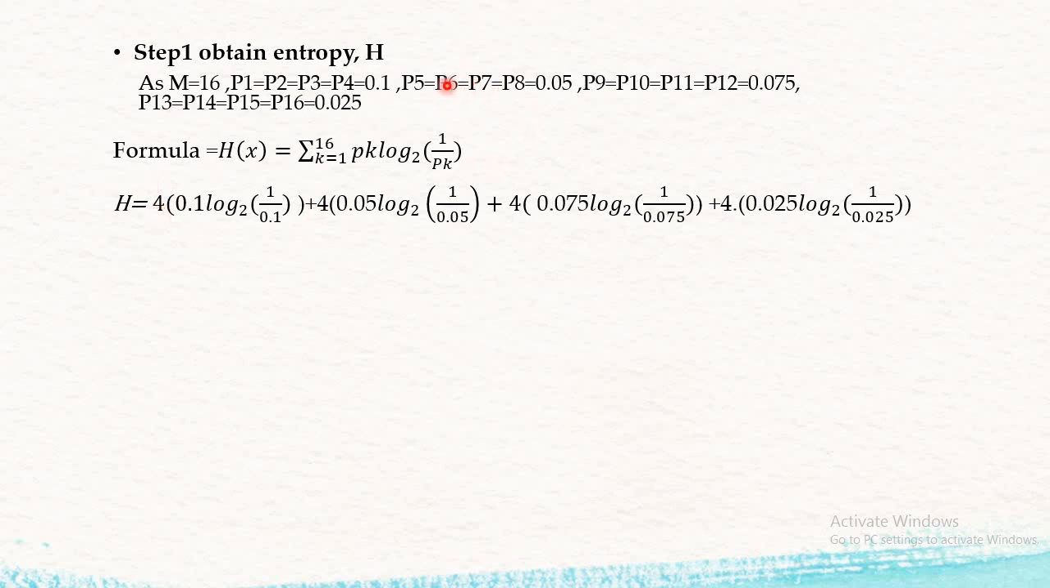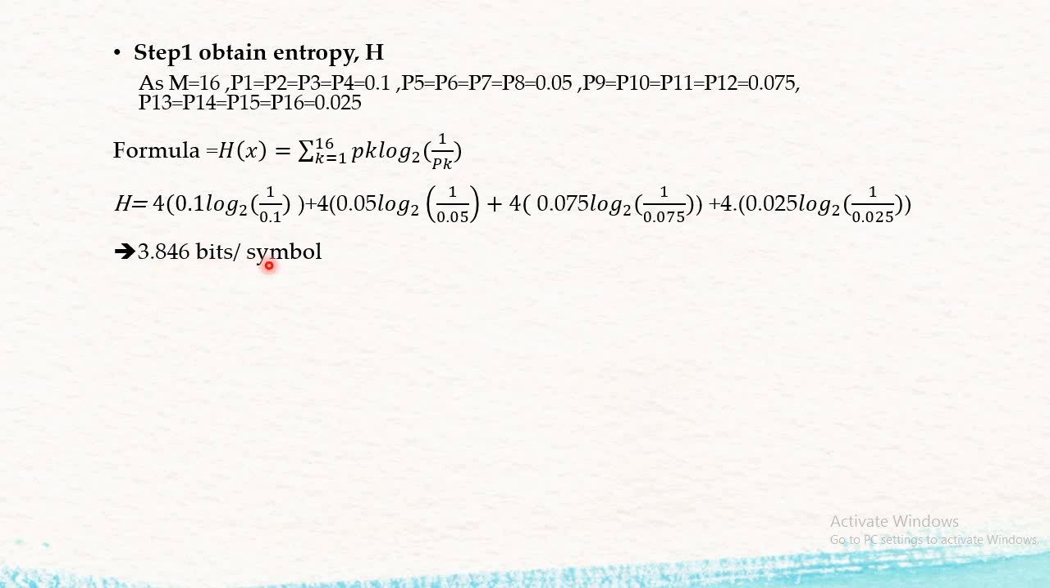Similarly, I have repeated this for the second set. For the second set, we have 4 values with a probability of 0.05, so here we have 0.05 multiplied by 4. For the third set, it is 0.075 multiplied by 4, and for the last case it is 0.025 multiplied by 4. So your entropy comes out to be